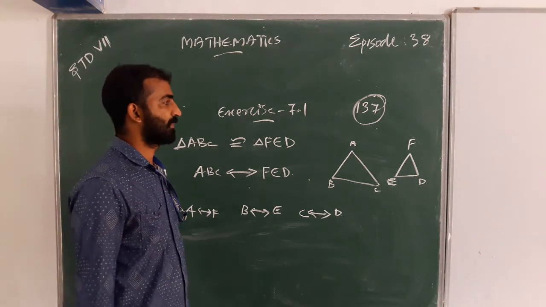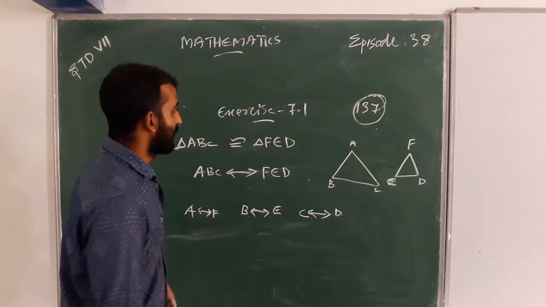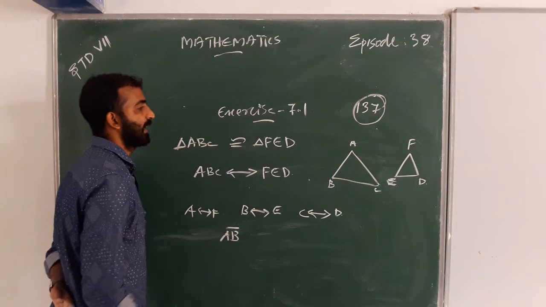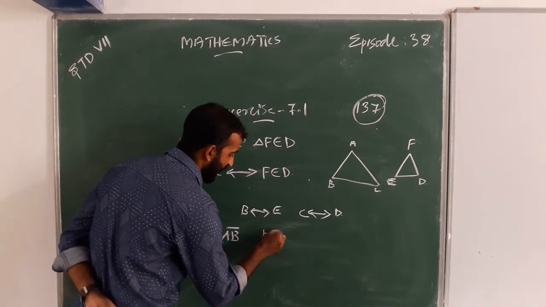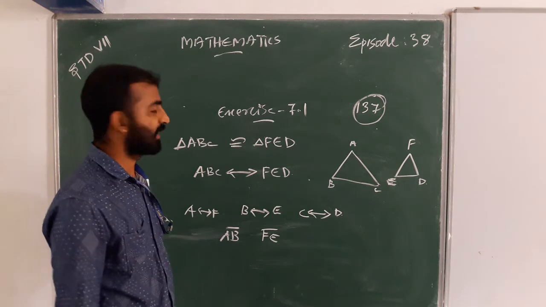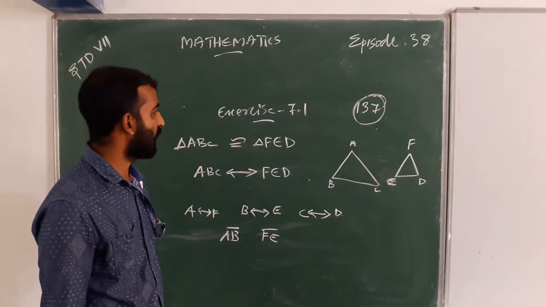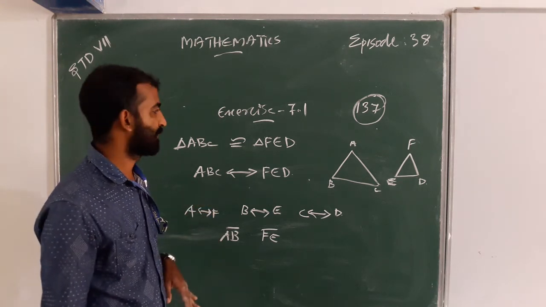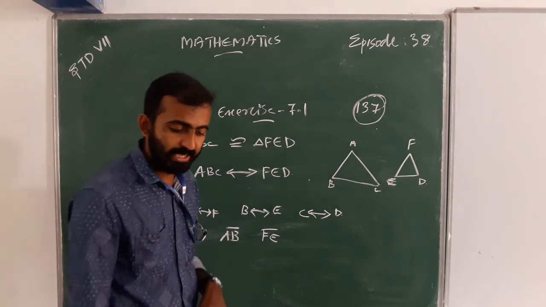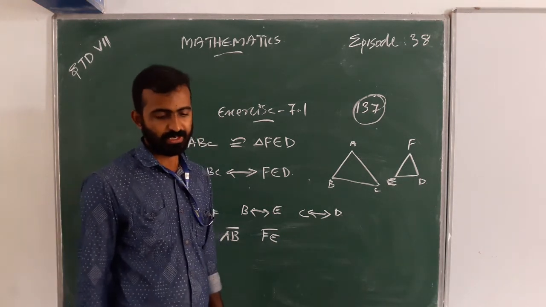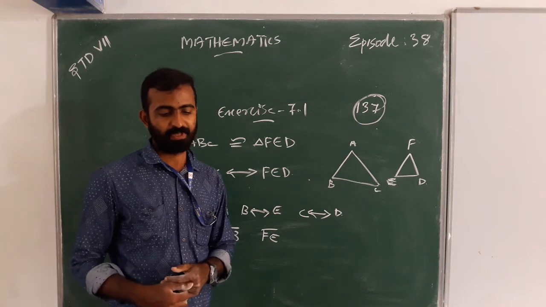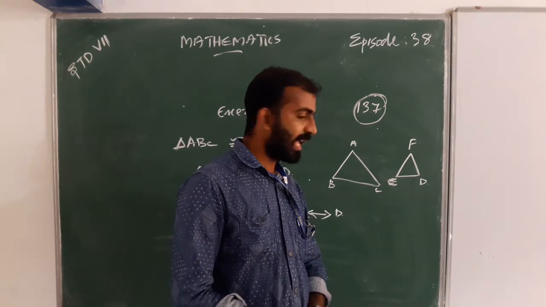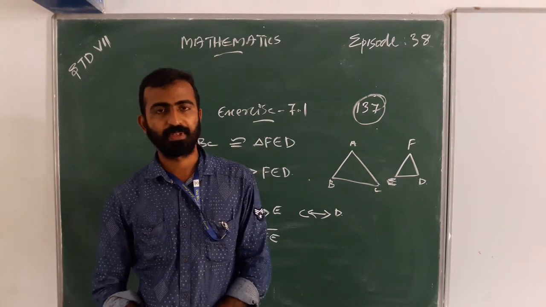And next we are going to discuss the sides. Side AB, what is the corresponding line segment? The corresponding line segment is FE. Next, BC corresponds to ED. Yes. And next, AC or CA corresponds to DF.